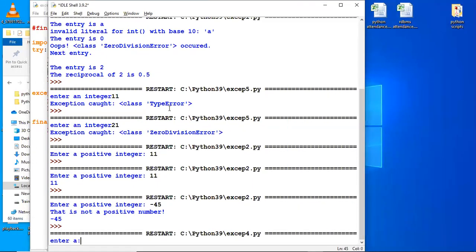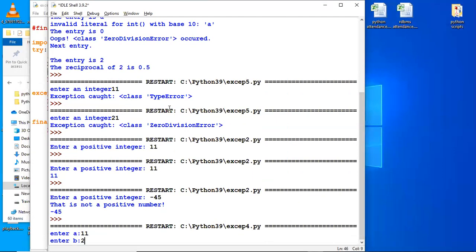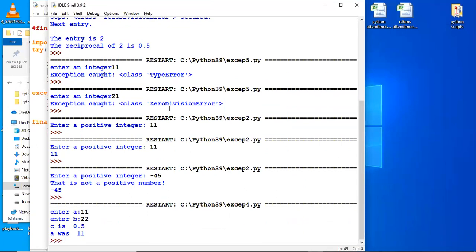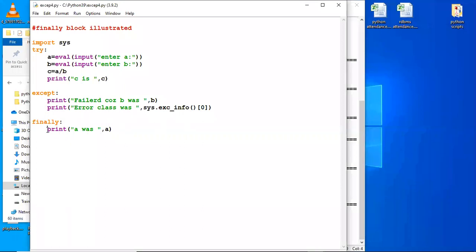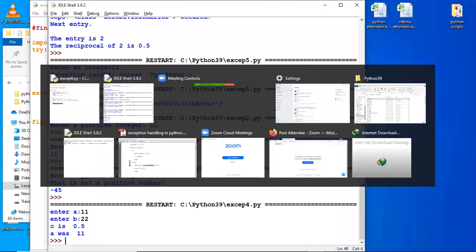See this. I enter A as 11 and B as 22. So I get the answer as C is 0.5 and A was 11. A was 11 comes from this finally block. So it has run. Whatever happens to your program, it has run.